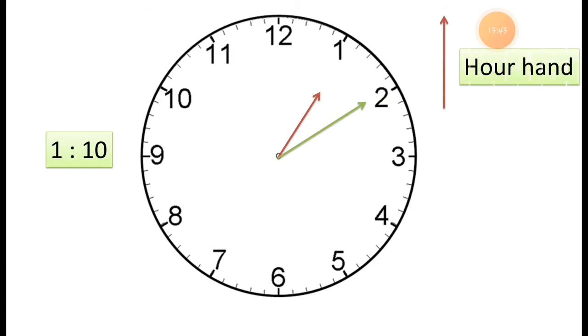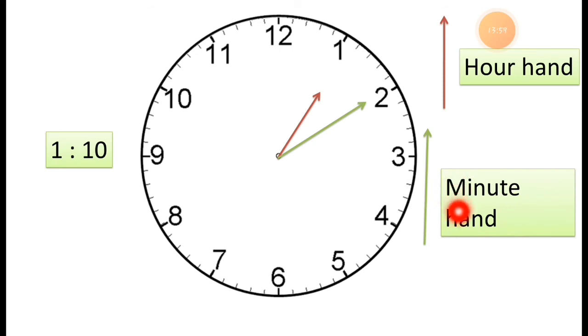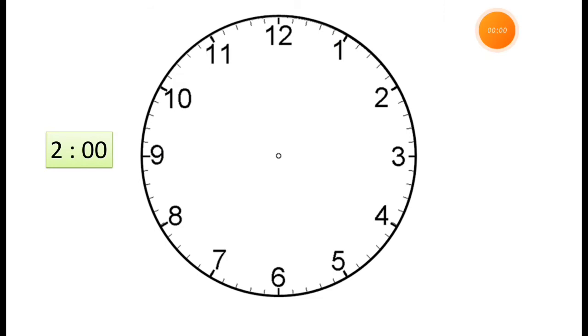See this red color hand showing the hour hand. Then the green color hand shows the minute hand. The green color hand is the minute hand and it is the long hand. And the red color hand is the hour hand and it shows how many hours. Okay. So it is 1 hour. So we point to 1.